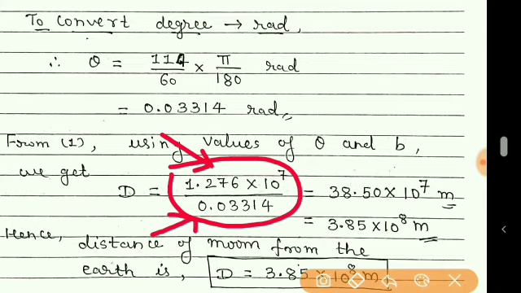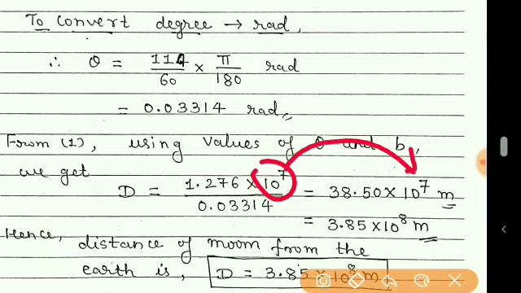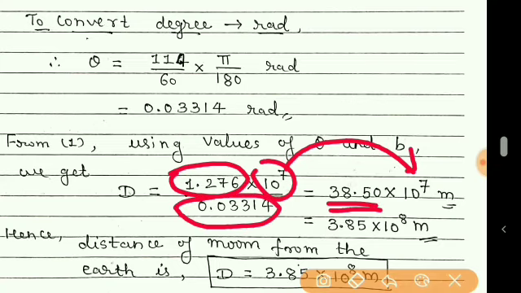Now the calculation part. This 10 raised to 7 is kept as it is, and with the help of a calculator you divide this term by this and you will get 38.50. Now as I told you, we put the decimal point after one non-zero digit, so we have to put this decimal after 3, that is here.